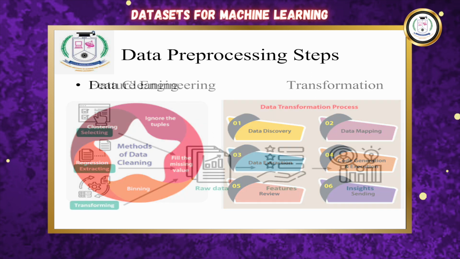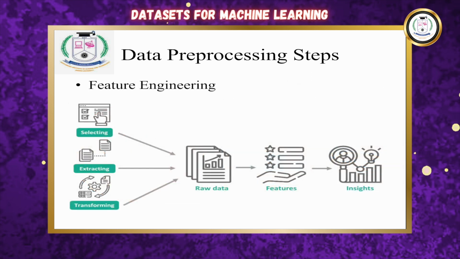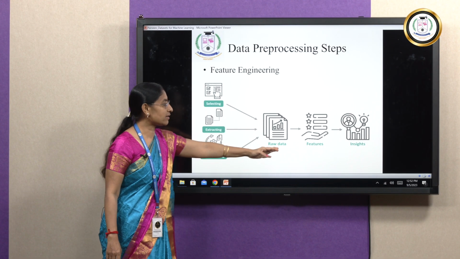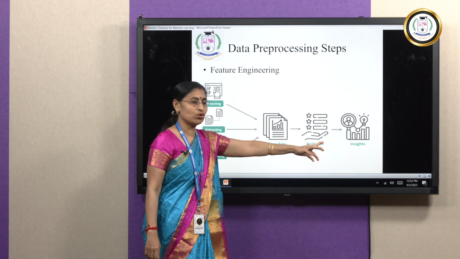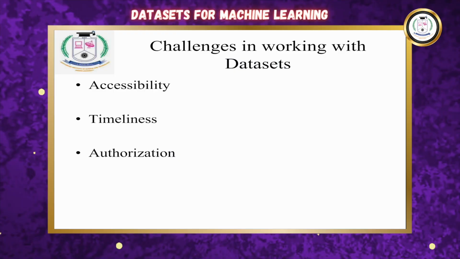as well as sending the data. Feature engineering is actually performed for selecting the data, extracting the data, transforming the data, where we get the raw data, and that is given for the feature selection, and after that we get the insights whether the prediction is true or false.